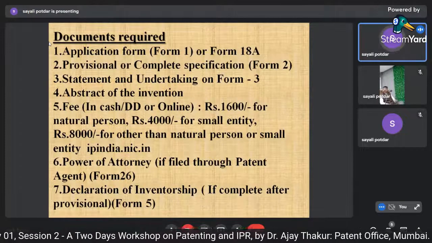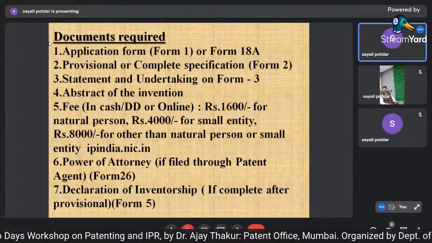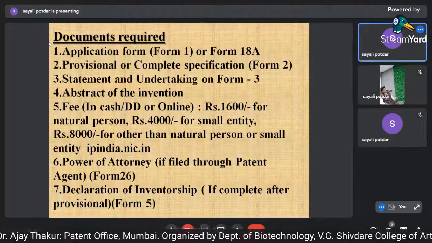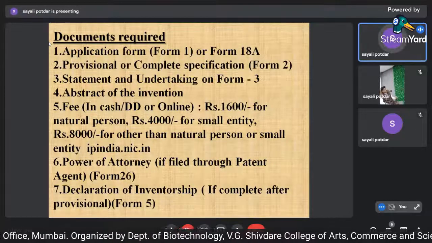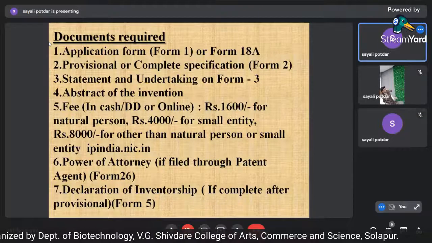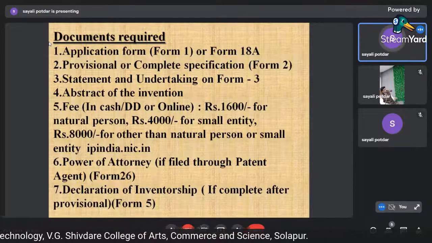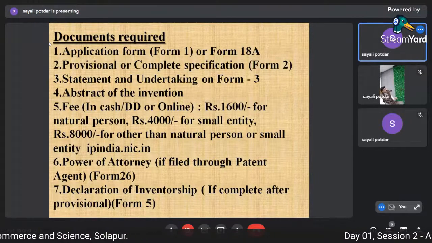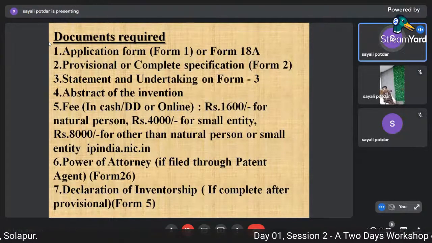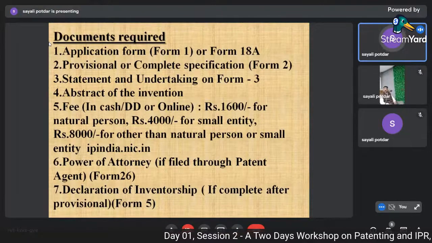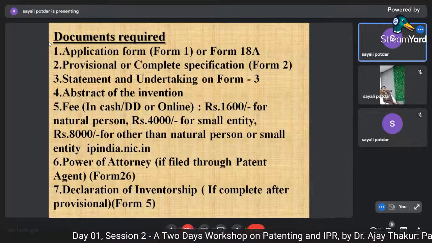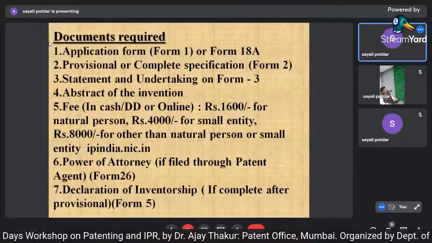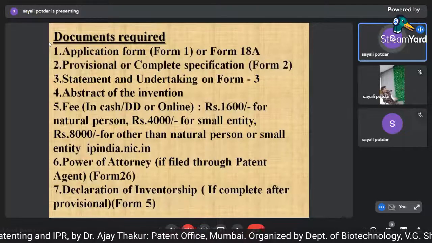Then Form 18A is for expedited filing of an application through the provisional route. Then Form 3, statement against the foreign filing, right? So whenever you are making a filing, update the patent office by stating that I have got a patent in US, so that thing is disclosed. The fact of invention has to be there.